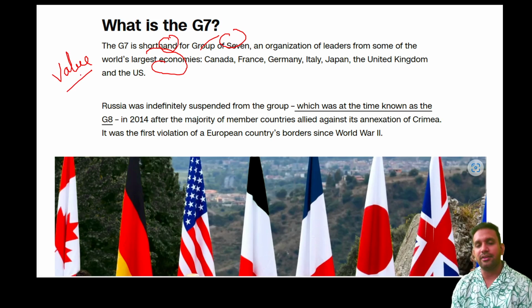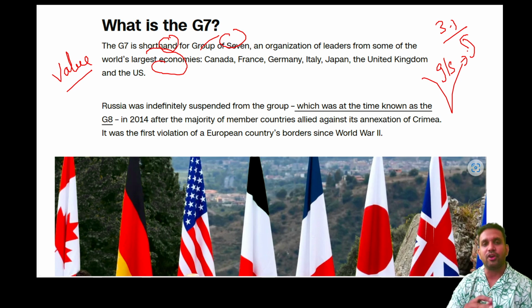If you know that the GDP of USA is 45 trillion, in the same way you might be aware of the GDP of India, which is around 3.1 trillion. It means India as a whole produces goods and services worth 3.1 trillion. So whenever we talk about large economies, or economic size, it actually denotes the value of goods and services that a country produces. So this particular grouping is about 7 large economies producing a huge value of goods and services. And these 7 countries are as follows.